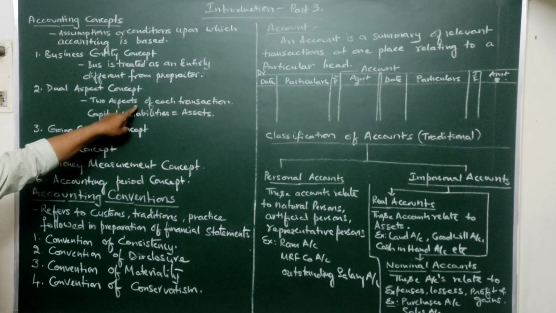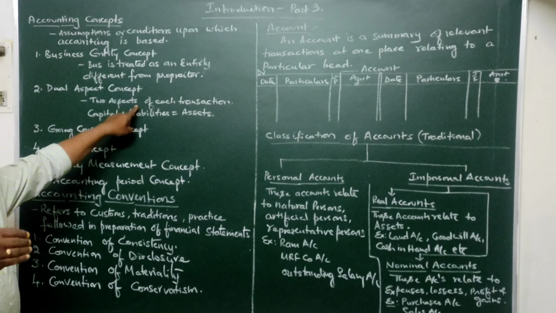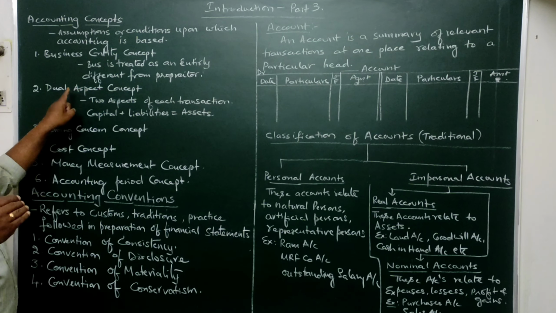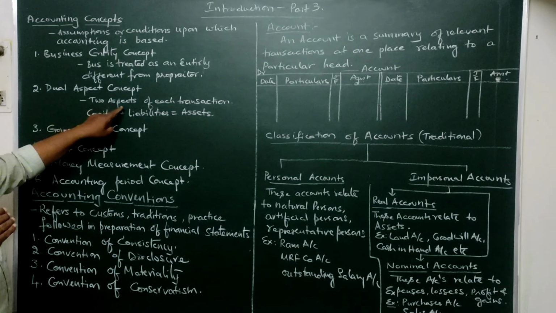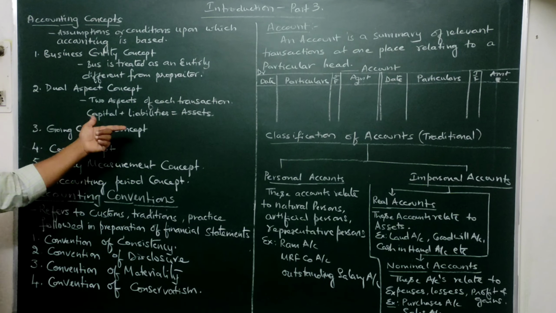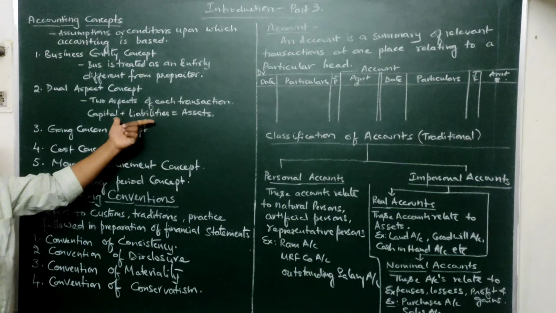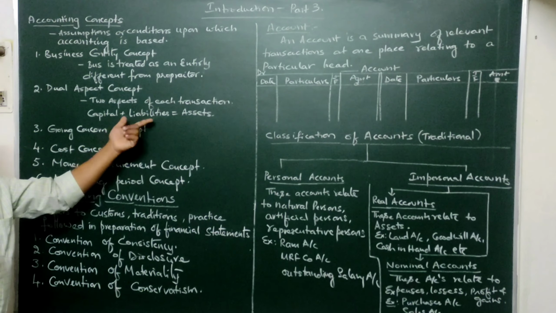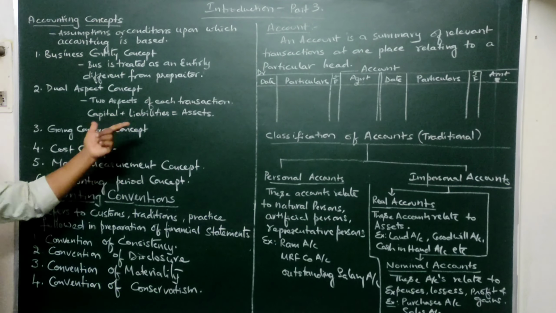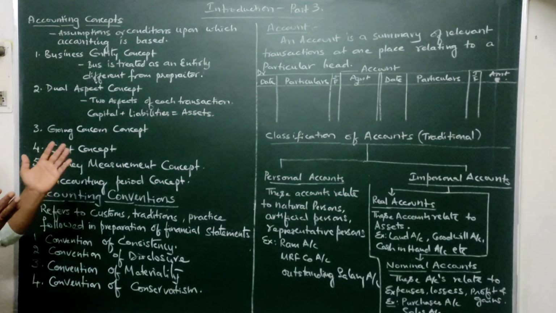In double entry bookkeeping, both aspects of the business transactions, the giving aspect and the taking aspect, are recorded. So the dual aspect concept is the basis of double entry bookkeeping. Based upon double entry bookkeeping, the accounting equation is framed. See, capital plus liabilities is equal to assets. In our books of accounts, the balance sheet will tally only because of this aspect.